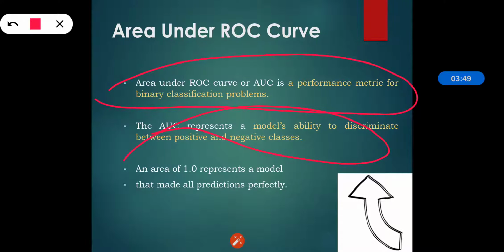So whatever data set we are having, we are dividing that into various classes, and it is basically used to discriminate the classes between positive and negative. An area of 1.0 represents a model that made all predictions perfectly, and an area of 0.5 represents a model as good as random.